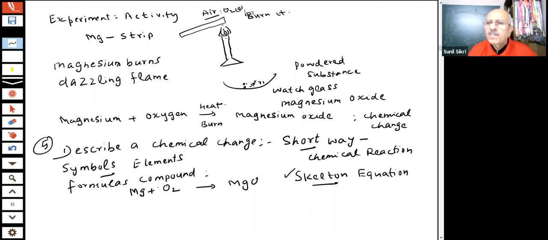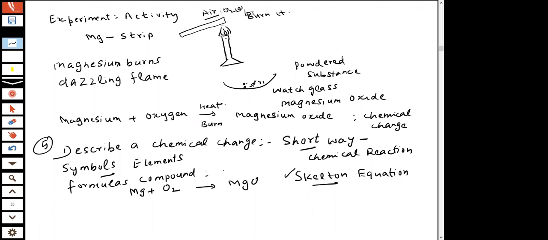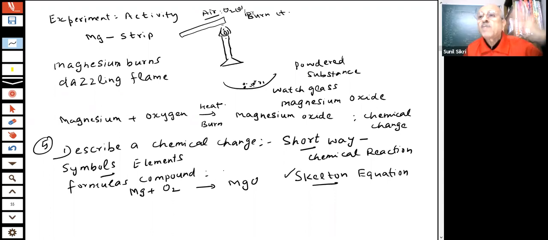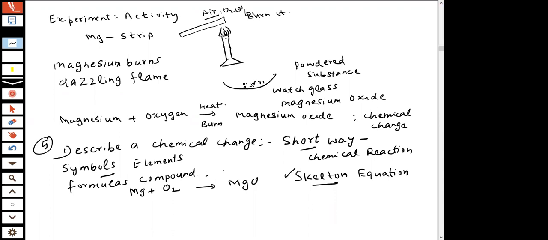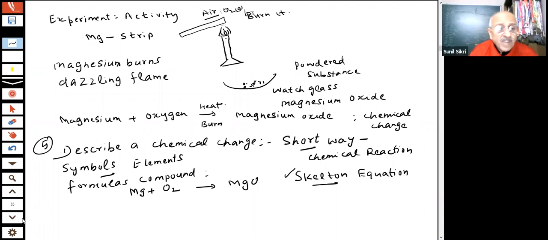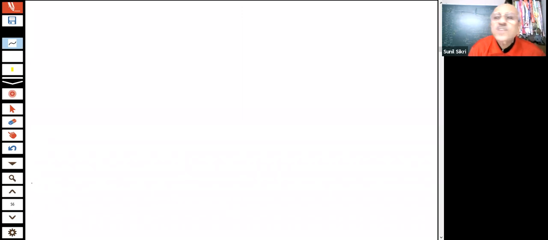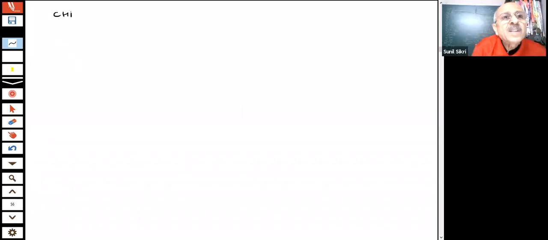So chemistry will help us a lot in making our body good and perfect. Because I started talking of calories, how many calories you are eating, how much fat, how much protein you are eating, everything is chemistry. So here, I am saying now that chemical reactions are taking place, and we are talking of now chemical equations.